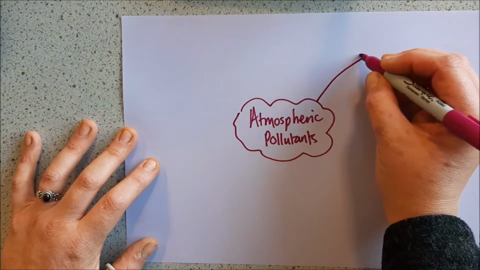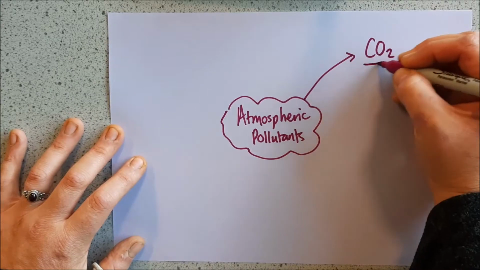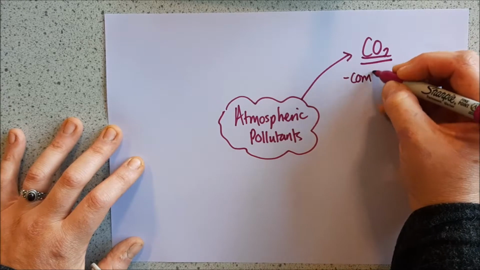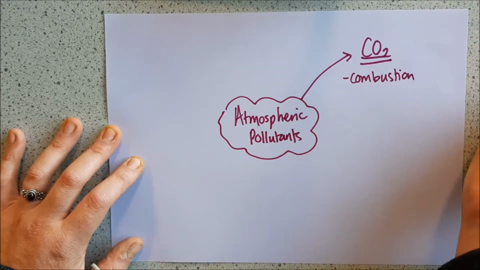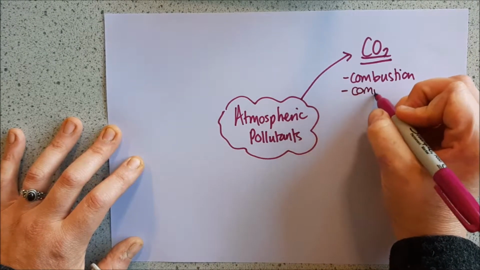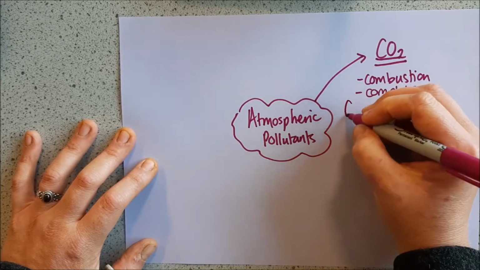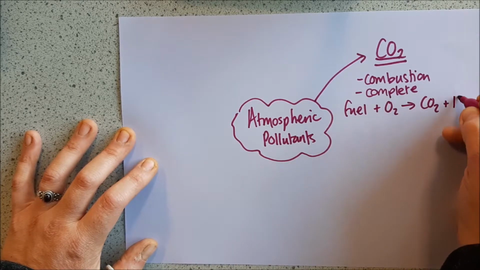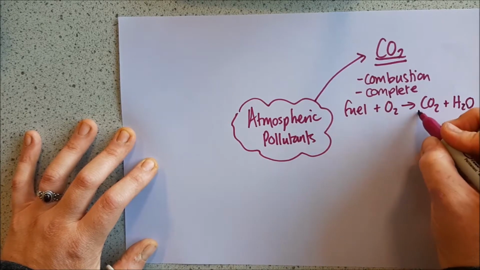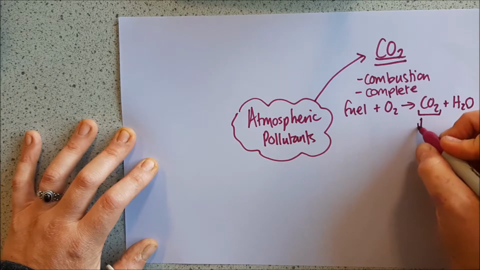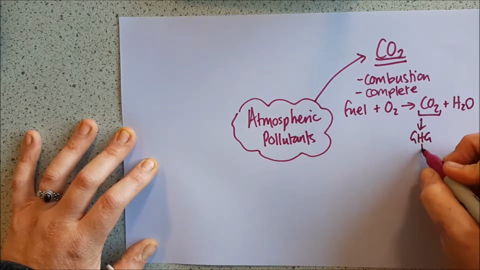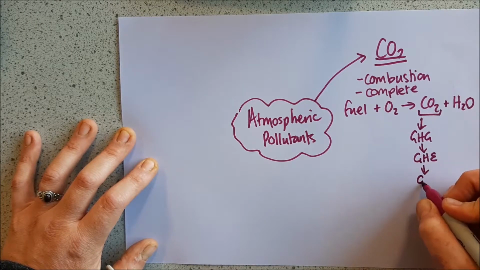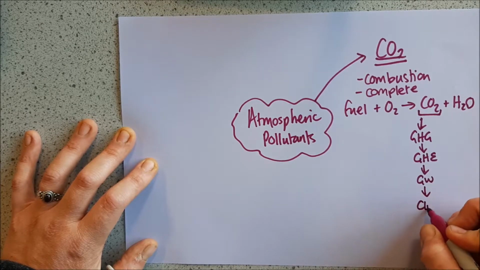The first one is that beautiful greenhouse gas that we need to get rid of, which is carbon dioxide. And this is a result of complete combustion. So if a fuel combusts completely, it makes carbon dioxide plus water. That carbon dioxide goes off into the atmosphere, and that is a greenhouse gas, which can lead to the greenhouse effect, which can lead to global warming, which can lead to climate change.